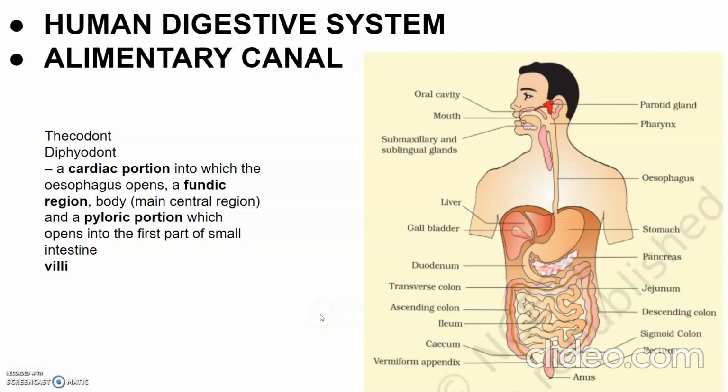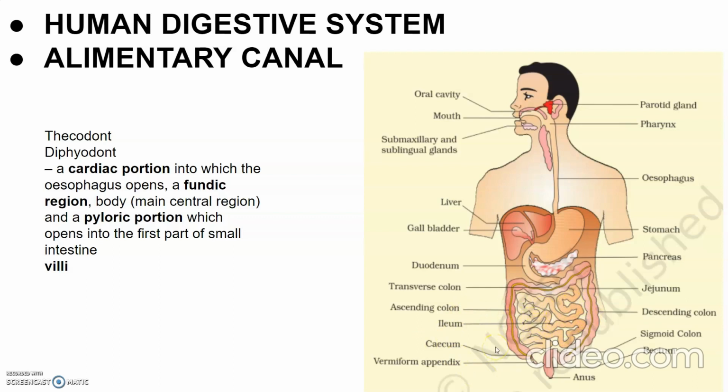Now let's talk about the small intestine. The opening of the stomach into the duodenum: when the stomach opens into the duodenum, it is guarded by the pyloric sphincter. The ileum opens into the large intestine, and it consists of cecum, colon and rectum. So these are the three parts of the large intestine.